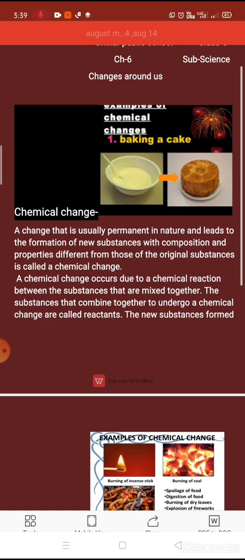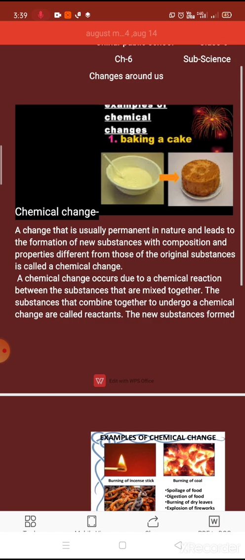What does it mean? It means children that the substance which we are getting has changes in its internal structure that is different from the previous stage. Like we can see baked cake is totally different from its batter. Batter was raw material. Can we eat batter of cake? No, but we can eat baked cake, right? So the composition and the properties will be different from the original substance. This is called chemical change.